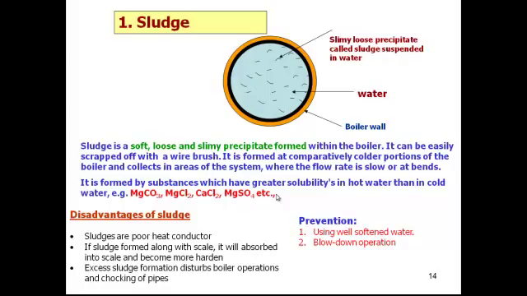And if sludge is forming in the boiler, what type of problems will we face? The water in the boiler will have poor heat conduction, and along with the scale, it gets absorbed into the scale before it hardens more, and excess sludge formation also takes place in the boiler, which creates a problem of choking of the pipes. So how can we prevent this sludge formation in the boiler? You can use softened water, and you can remove the sludges by the blow down operation method.